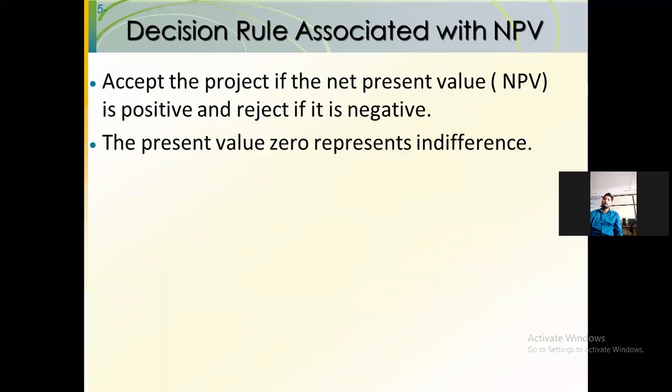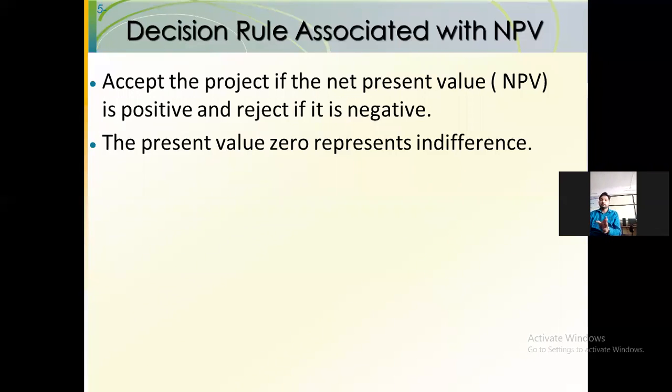Okay, so what is the decision rule of NPV? The first decision rule is to accept the project if the net present value is positive, and reject the project if the net present value is negative. जब भी किसी प्रोजेक्ट की नेट प्रेजेंट वैल्यू पॉजिटिव निकलेगी तो उस प्रोजेक्ट को आपको एक्सेप्ट करना है as a manager. Now if the net present value is zero, that is nothing but the project will not create a profit or a loss for you.